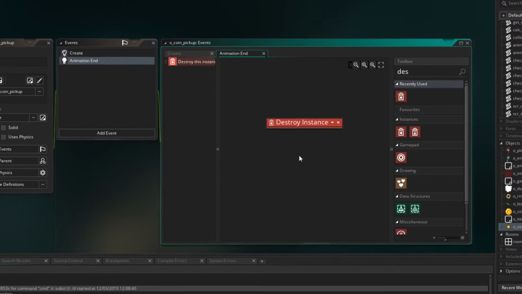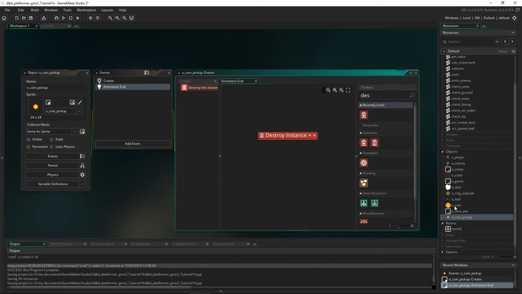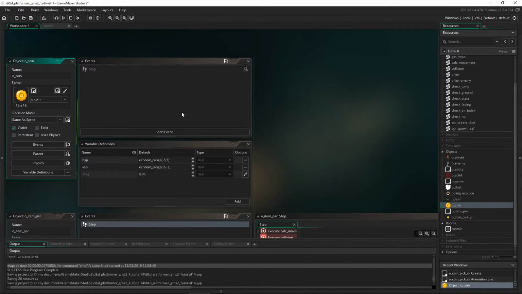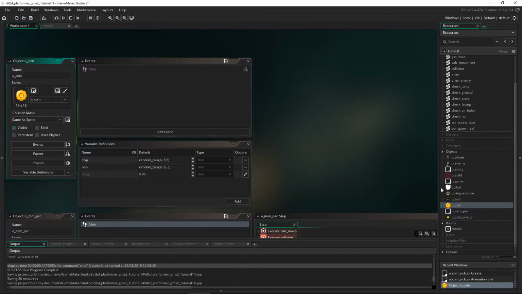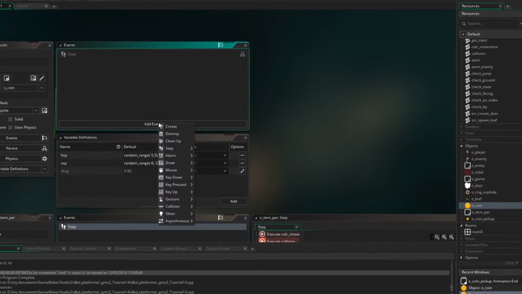The idea behind collecting in this situation is that we have a coin object, and when the player interacts with it, it will change itself into an oCoinPickup instance, and then after it plays its animation, it'll destroy itself. So we need some code in here in the coin for when the player interacts with it.